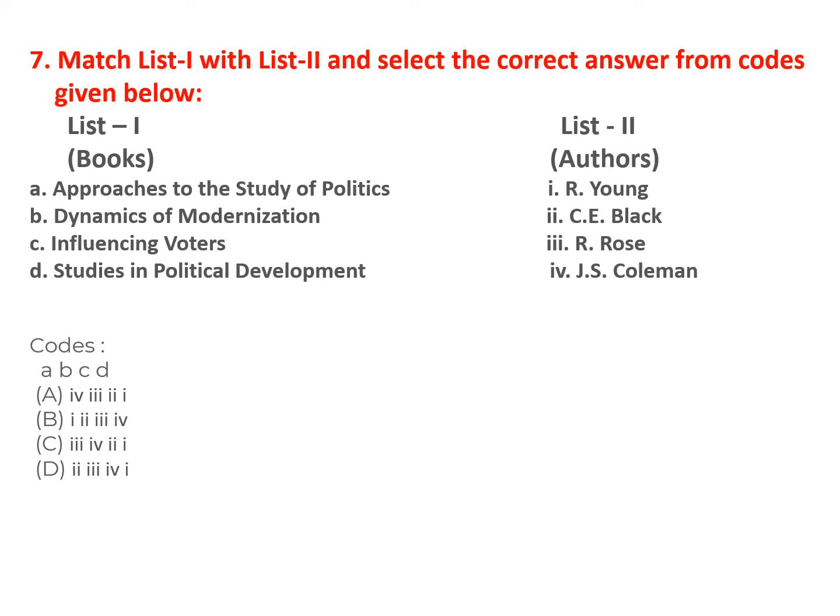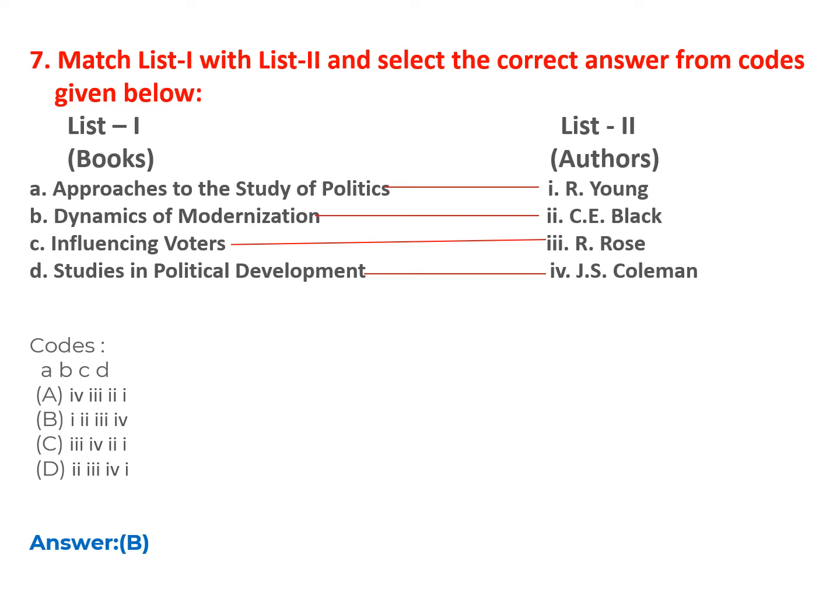Now books with authors. Approaches to the Study of Politics. This book is written by R. Young. Dynamics of Modernization is written by C. E. Black. Influencing Voters is written by R. Rose. Studies in Political Development is written by J. S. Coleman. So the correct option for this question is option B.